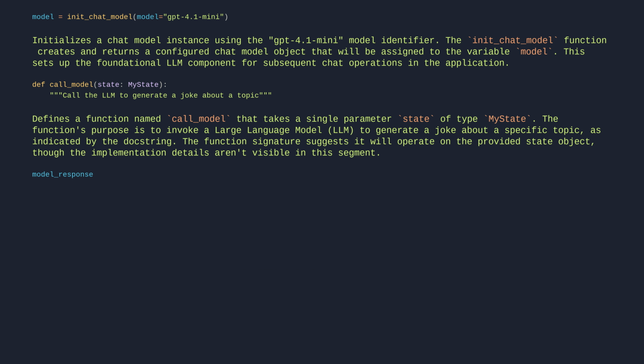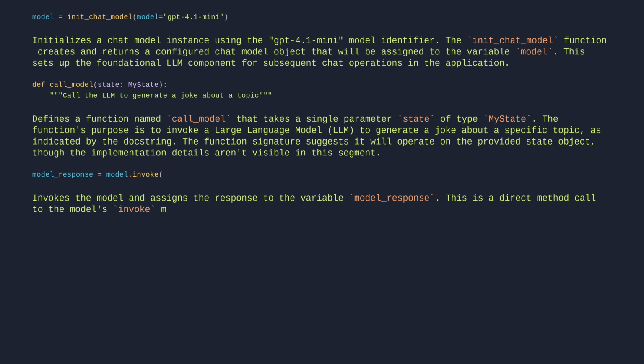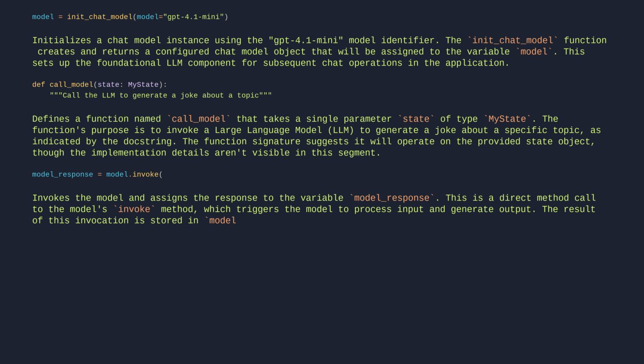model_response = model.invoke. Invokes the model and assigns the response to the variable model_response. This is a direct method call to the model's invoke method, which triggers the model to process input and generate output. The result of this invocation is stored in model_response for further use in the program.